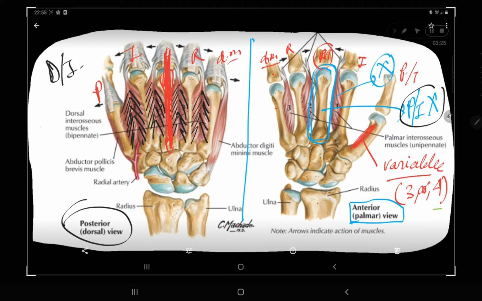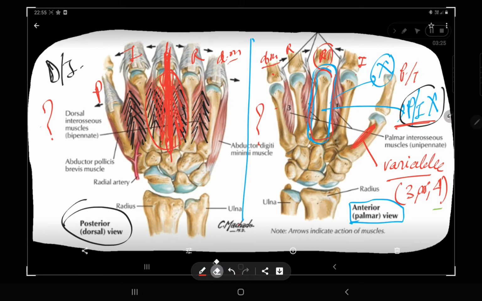You can see your central or middle finger, which I am highlighting with red, has two dorsal interossei, one towards this direction and one towards this direction. So your middle finger is attached with two dorsal interossei, but no palmar interossei is attached with your middle finger. This point is very much important, and I will tell you why in the next slide.